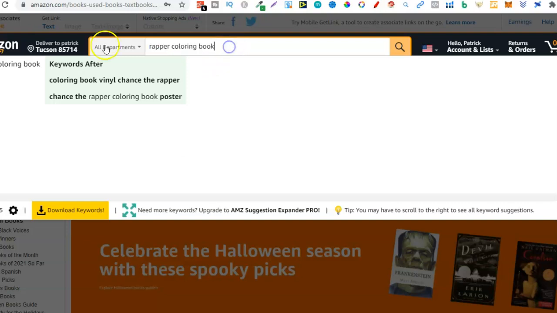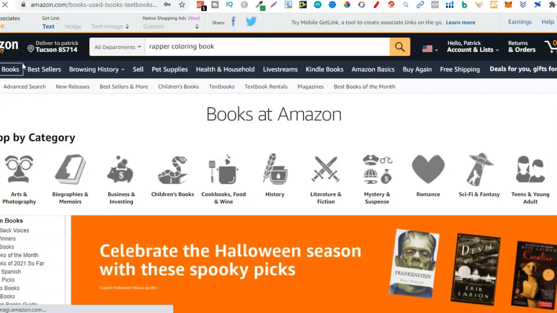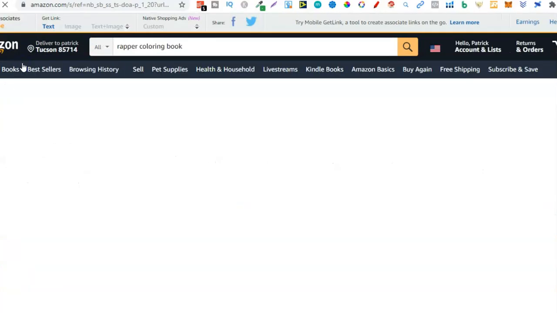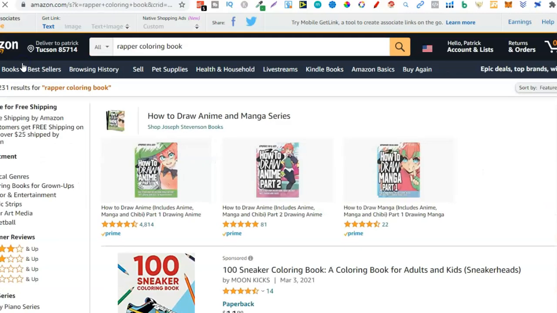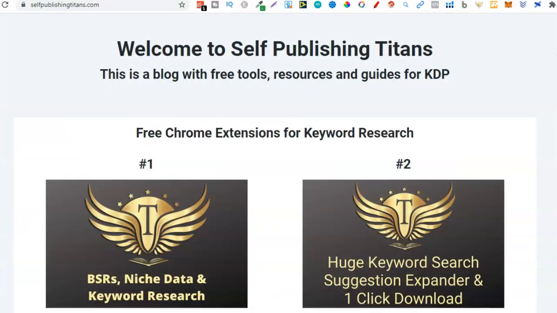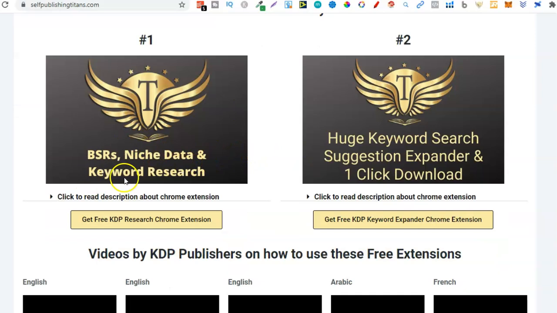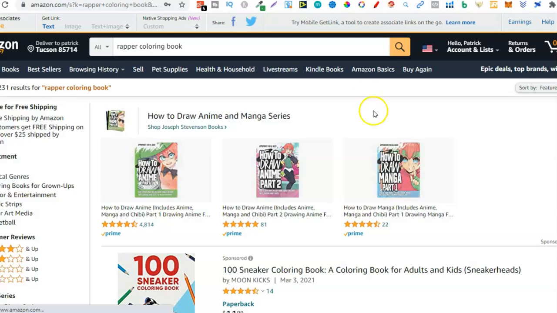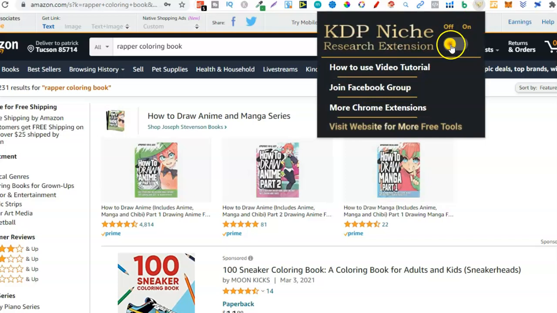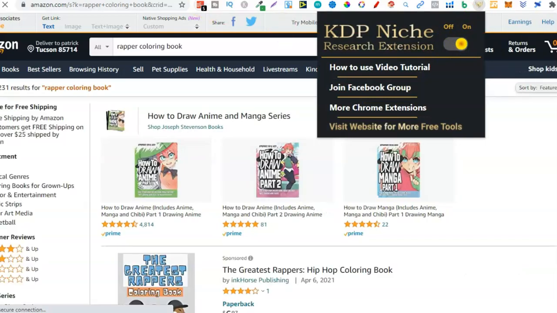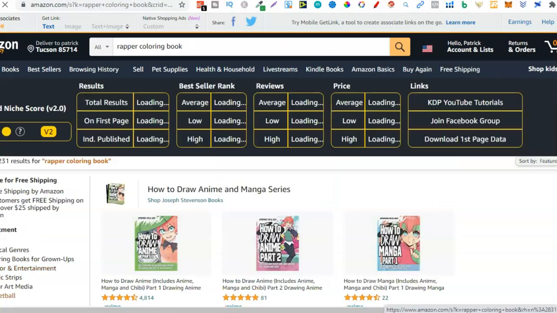Now from here, I could click on this rapper colouring book, go through, look at the first page, and use Self-Publishing Titan's Chrome extension just here, this BSR niche data and keyword research extension. We can use that to see if this niche is profitable. So let me go ahead and turn that on for just a second, and give that a second to do its thing.